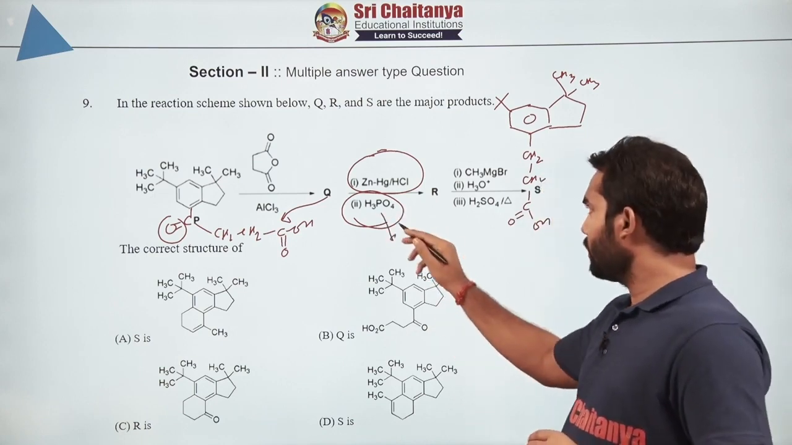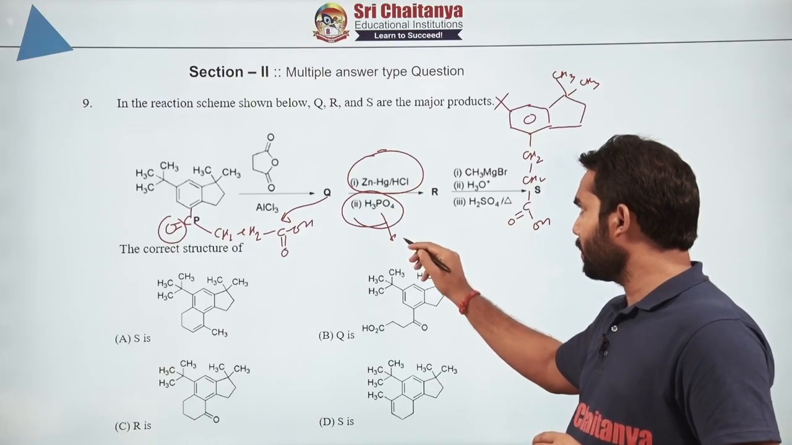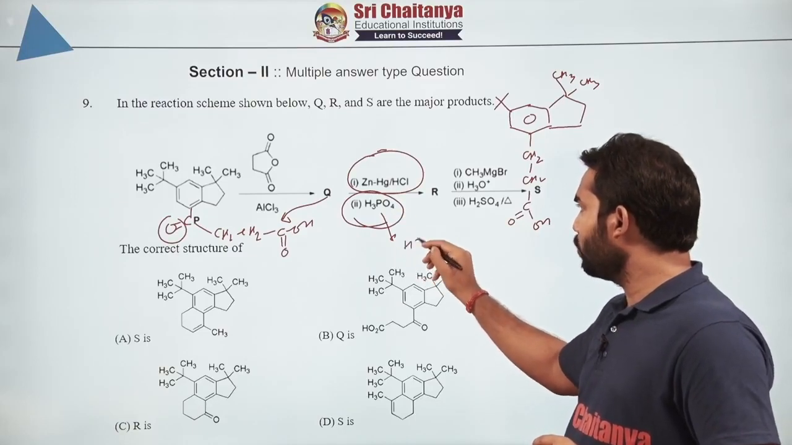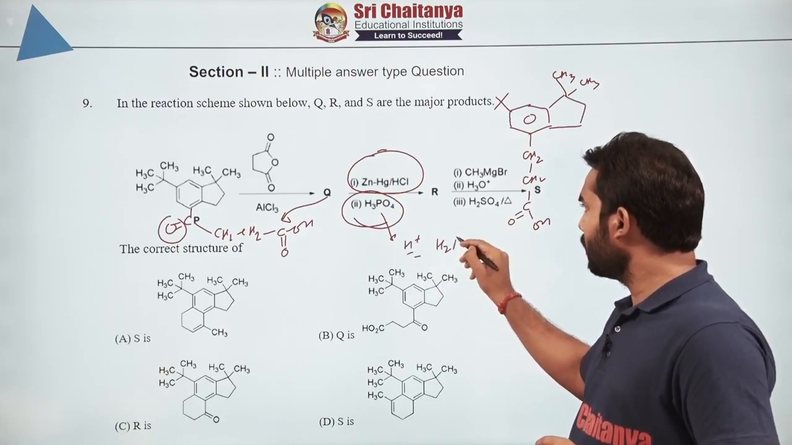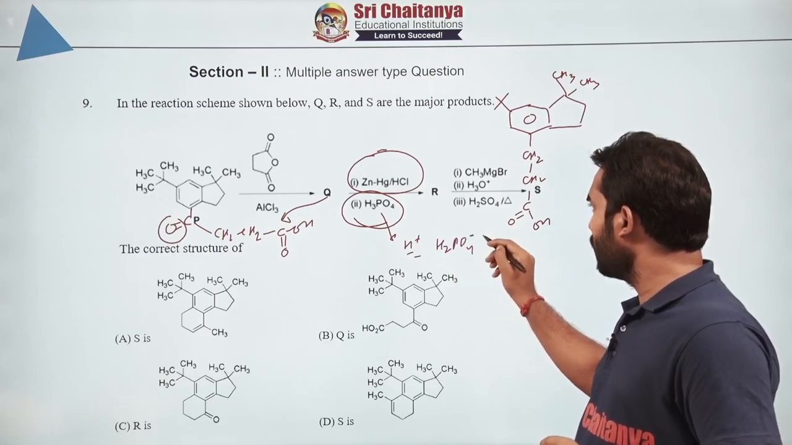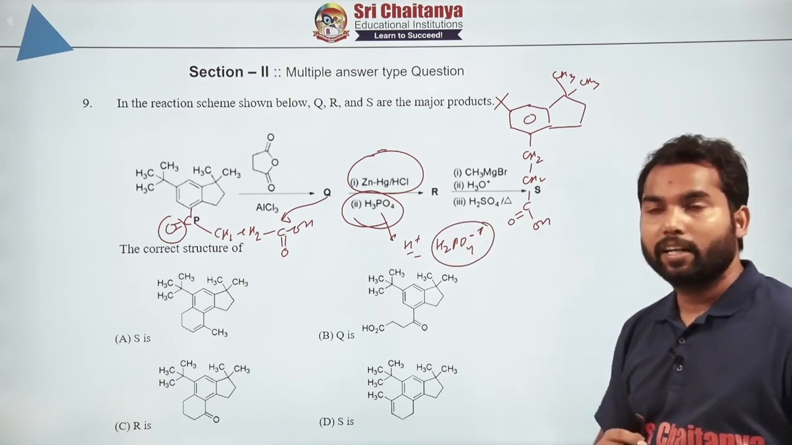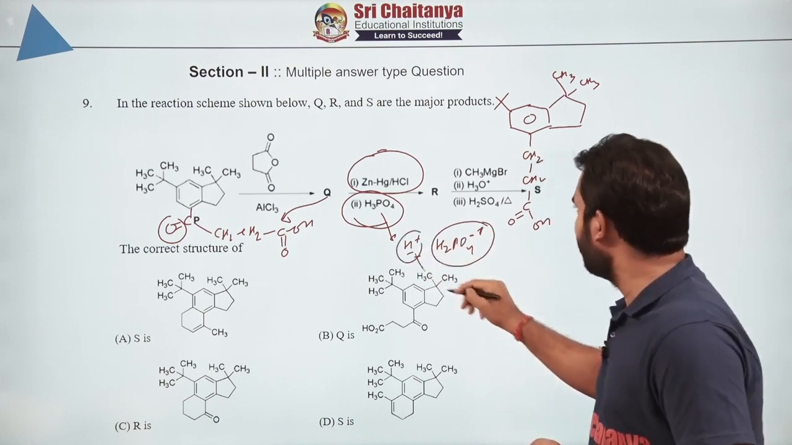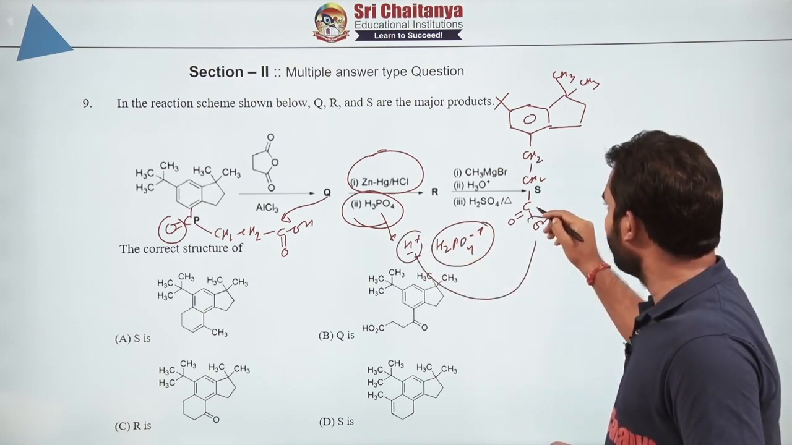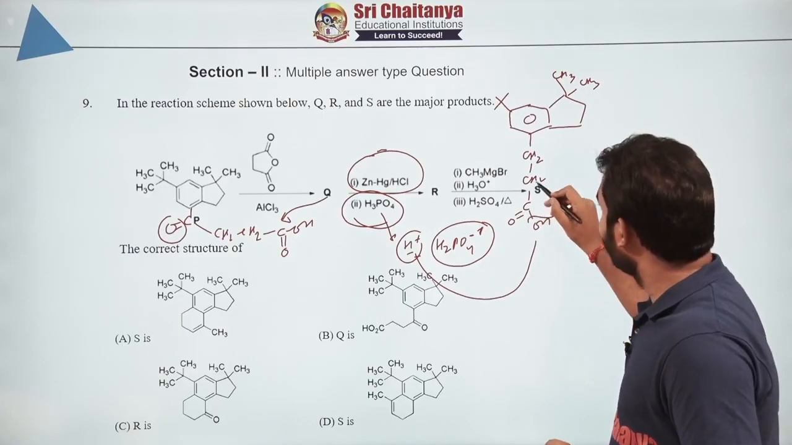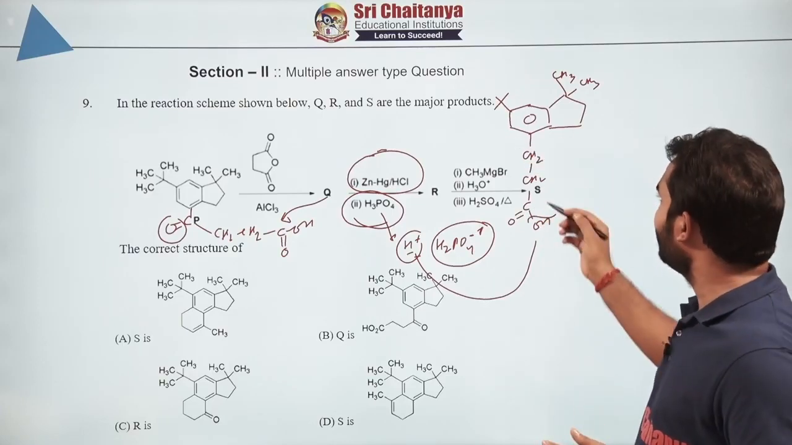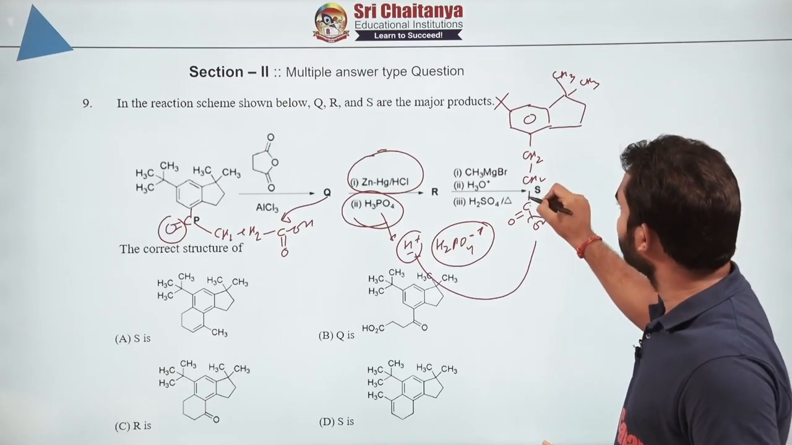Now what is the role of this H3PO4? This is a non-nucleophilic source of H plus ion. You look at this, after removal of H plus, the remaining conjugate base is not at all nucleophilic. So this will only add H plus ion to this and form a carbocation over here, which will re-attack on this benzene ring. Where will it attack? Obviously it will attack at this carbon.